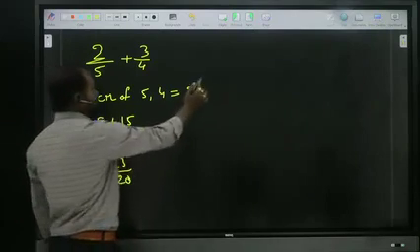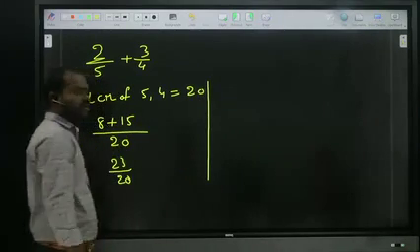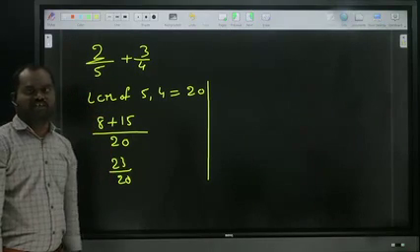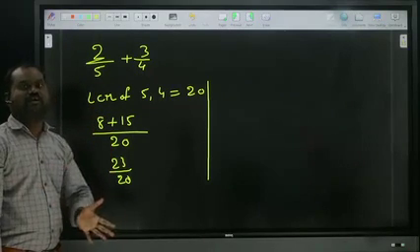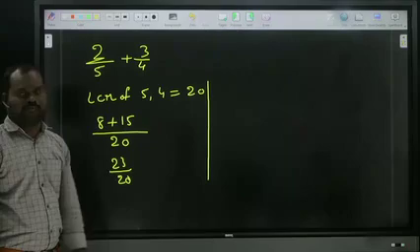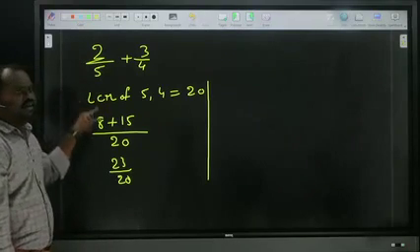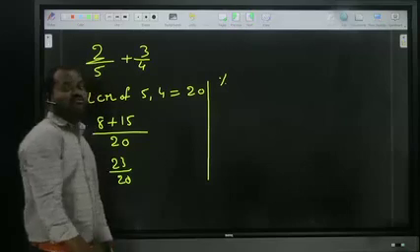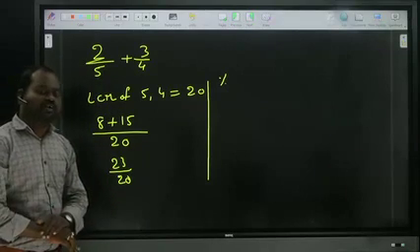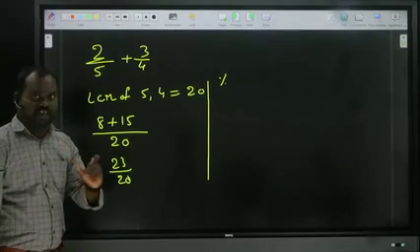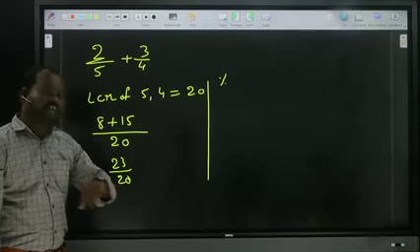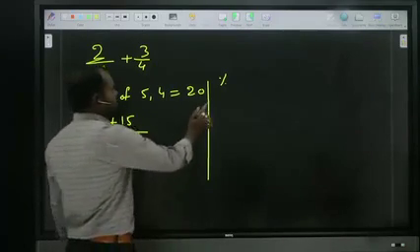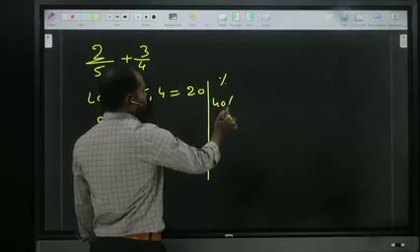And one more approach: if you are comfortable with percentages, we can think in percentage also. It is not always convenient based on fractions. Now 2 by 5, looking at the percentage concept. What is 1 by 5? 1 by 5 is nothing but 20%. 2 by 5 is 2 times that, 2 into 20, 40%.